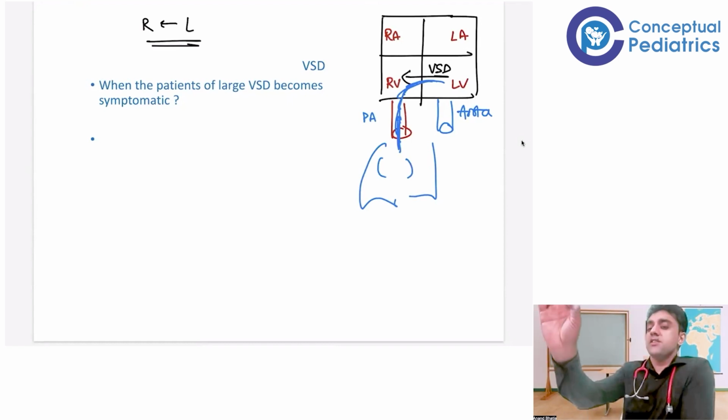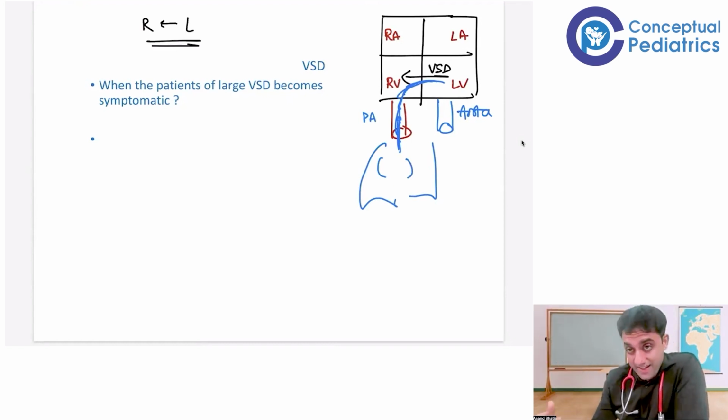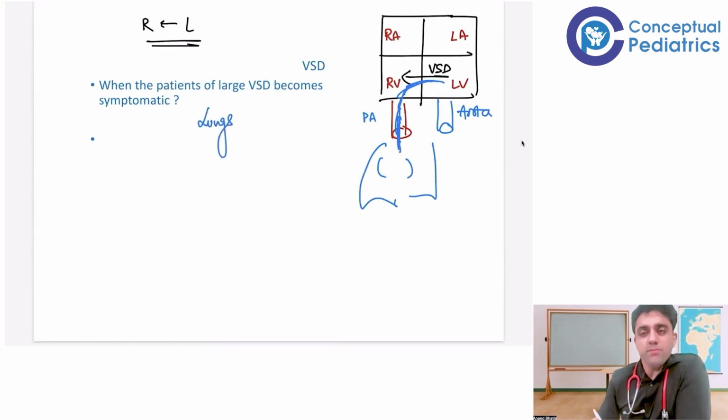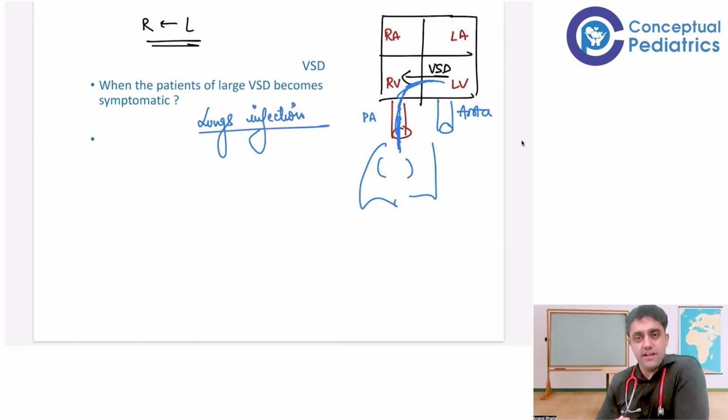When too much blood is going to the pulmonary arteries and then going to the lungs, that will cause, basically, I can say in simple words, lung infections. As in, what lung problems can we have? We can have upper respiratory tract infection. We have lower respiratory tract infection.